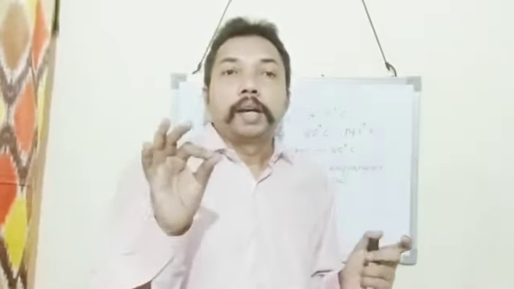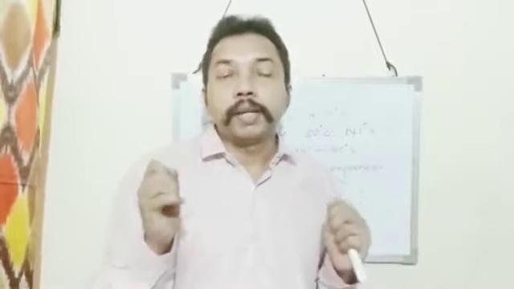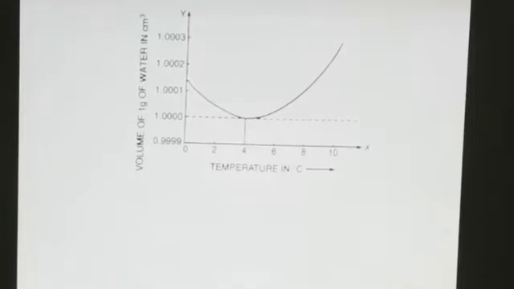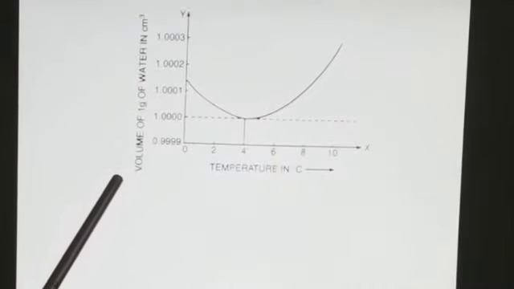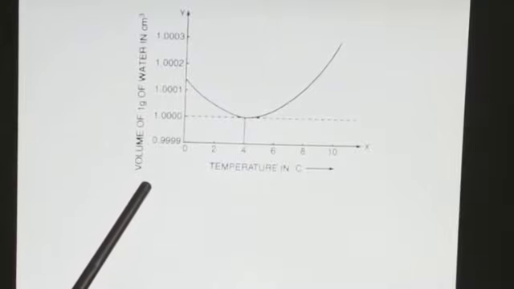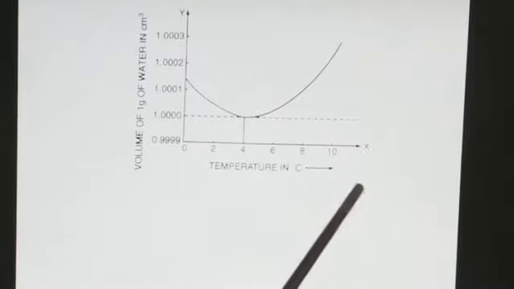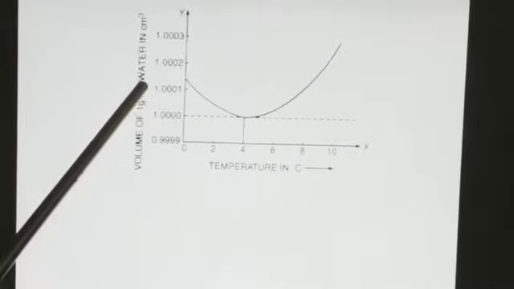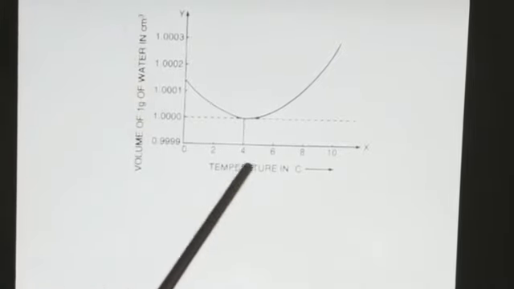We will see some graphs showing the anomalous behavior of water. This is a temperature-volume graph. Temperature is taken along the x-axis and the volume of 1 gram of water in cubic centimeters is taken along the y-axis.